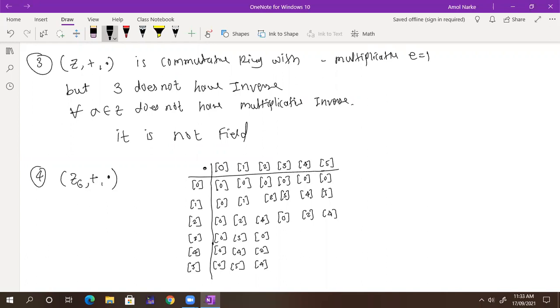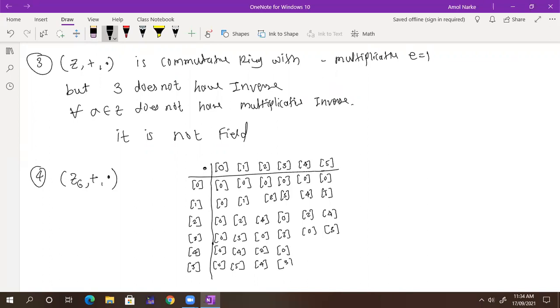Now here we can calculate. 3 threes are 9. 9 is nothing but 3. Okay, what about this? 4 threes are 12, so 0. Next, 5 threes are 15, here 3. Am I correct? 4 threes are 12, it becomes 0. 5 threes are 15, it becomes 3.